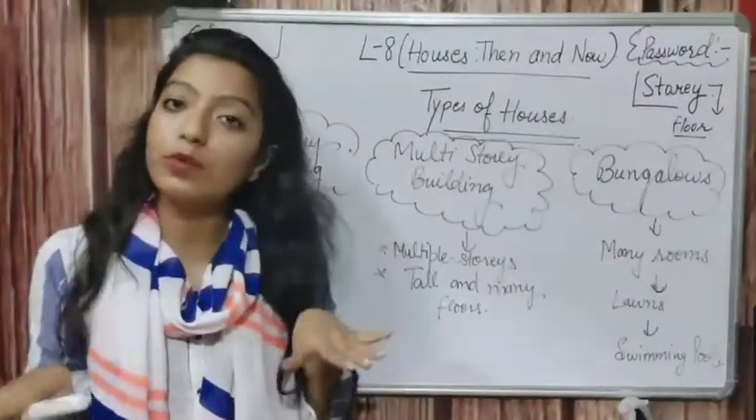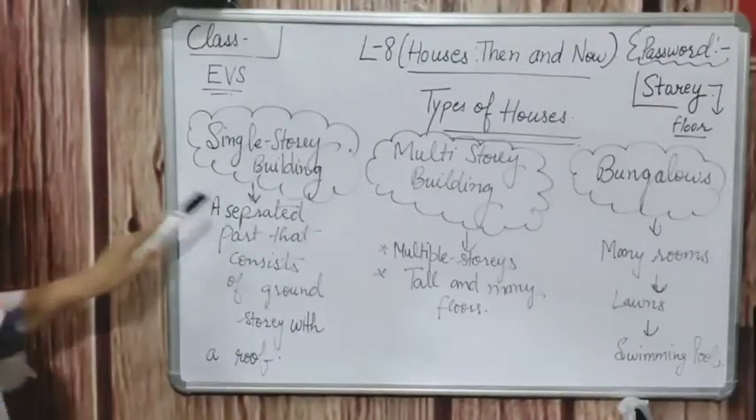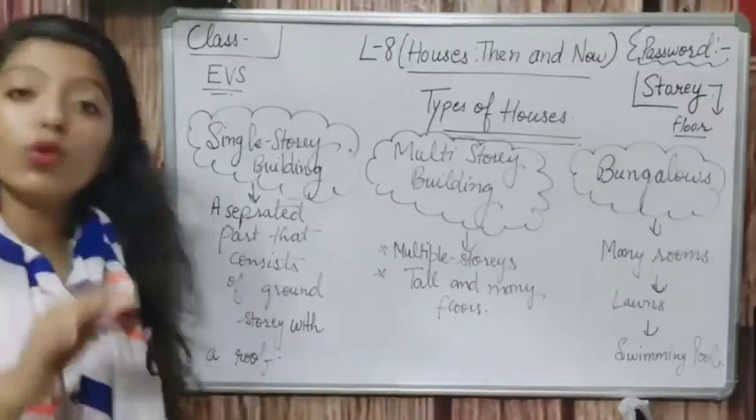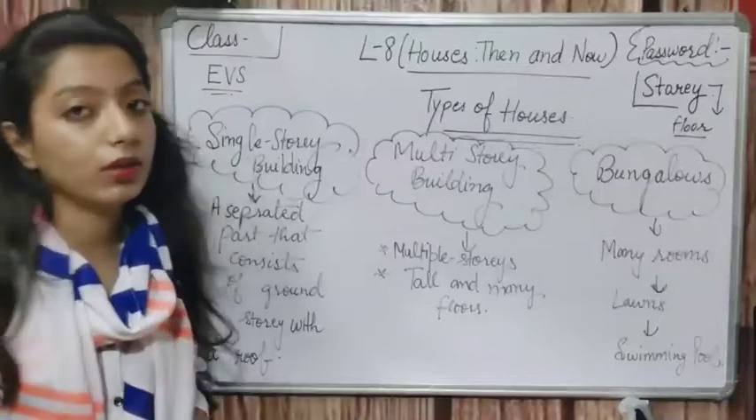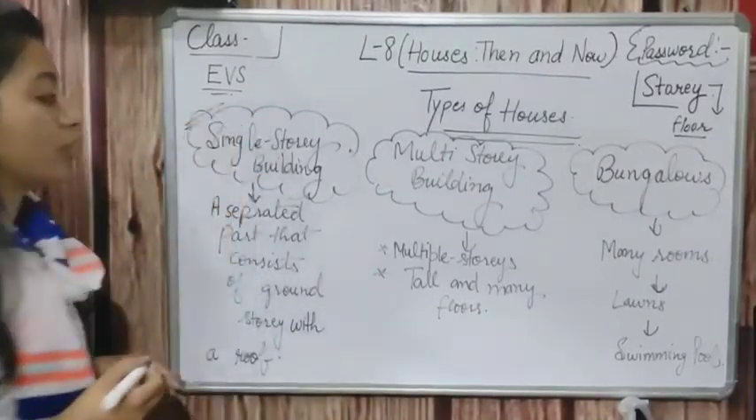एक floor को हम क्या बोलते हैं? Story. If we are talking about the single story, then it will be a separated part that consists of ground story with a roof. जिसकी सिर्फ एक roof होगी. Okay, ground story with a roof. So this was about the single story building.